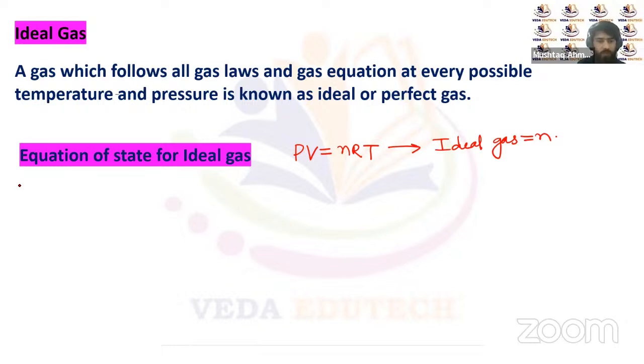Where P is the pressure, and V is the volume of the container in which the gas is present.